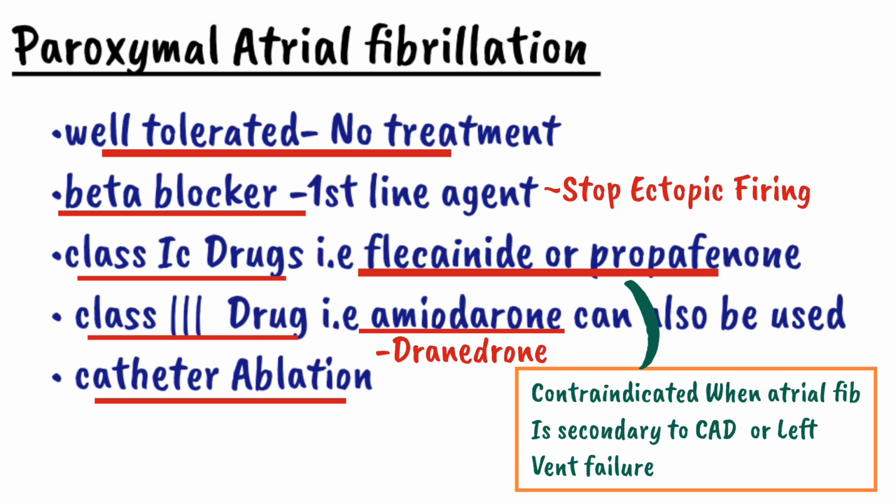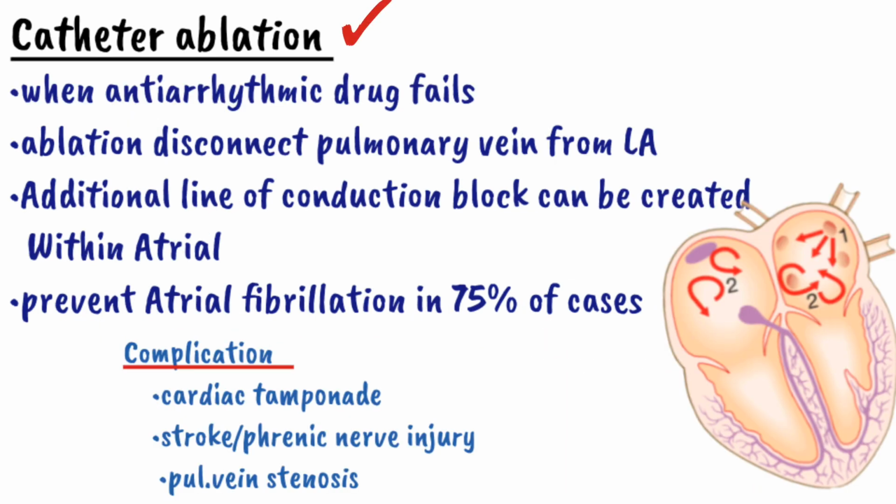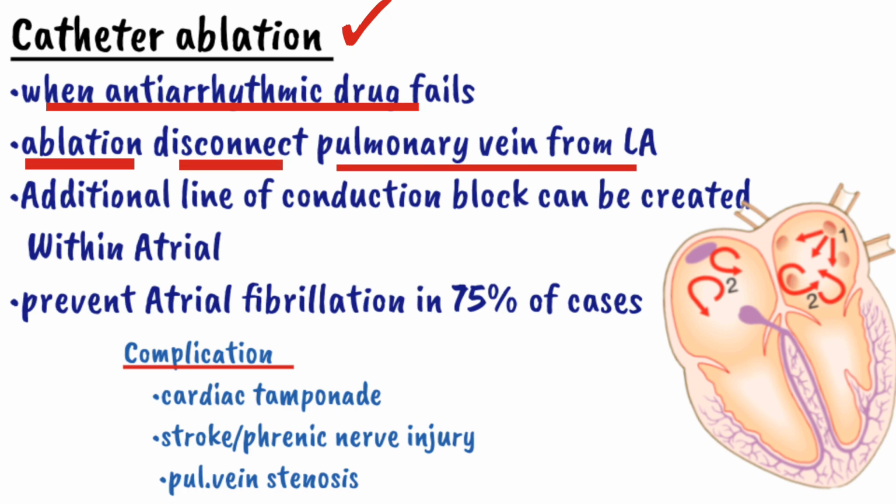So we will study catheter ablation in a bit more detail now. Catheter ablation is used when antiarrhythmic drugs fail. What we do in catheter ablation is ablate, or disconnect, the pulmonary vein from the left atrium. As I discussed in the pathogenesis, atrial fibrillation usually arises due to ectopic firing in the pulmonary vein. So when we disconnect it, the ectopic firing is stopped and we cure the atrial fibrillation.